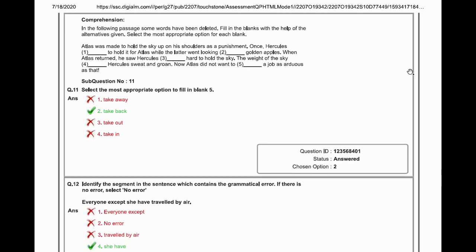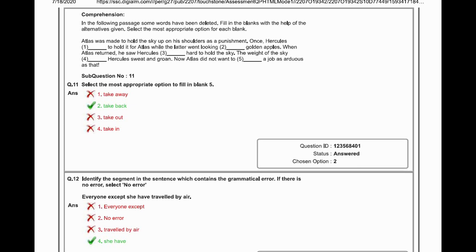Move to the 11th question. Now Atlas did not want to dash a job as arduous as that. Take away, take back, take out, take in. Put the take back in the blank. Now Atlas did not want to take back a job as arduous as that. So option 2 is the correct one for the fifth filling the blanks or the 11th question.